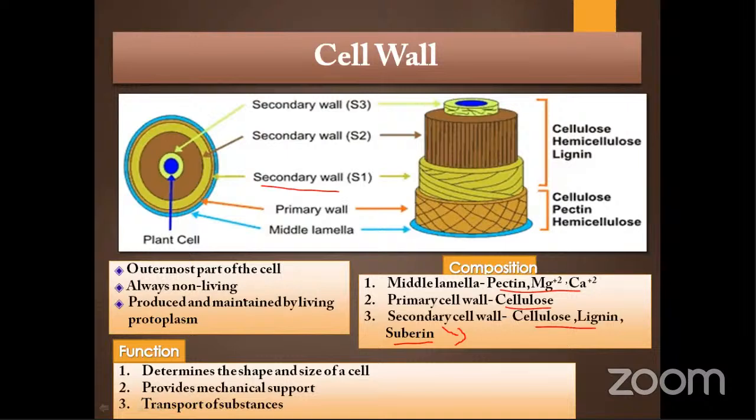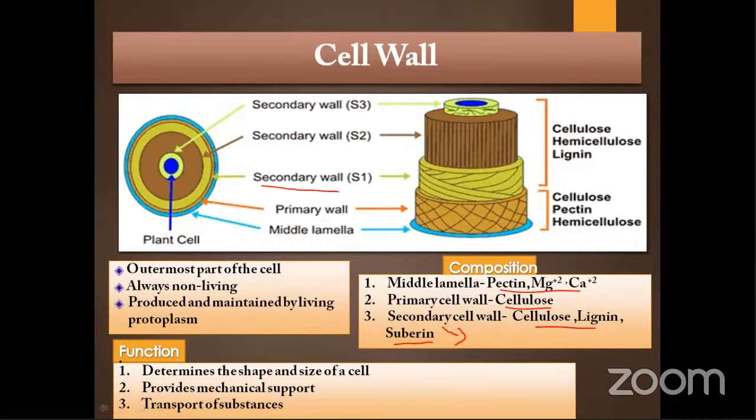Another thing I want to mention regarding primary and secondary cell wall: you might have heard the terms intussusception and apposition. Do you know these terms? Okay, I'll tell you. These two terms are related to the growth of the primary and secondary cell wall. Intussusception means whatever material is getting deposited grows on the existing one.